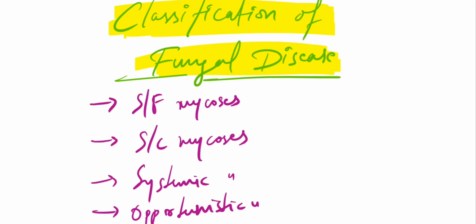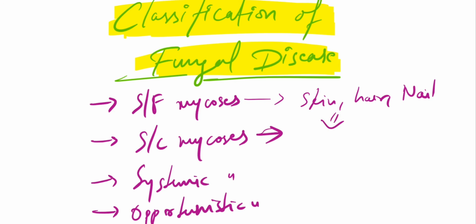Alright, superficial mycosis, just hearing it you know that superficial things are going to be involved. So what superficial things are going to be involved in this infection is your skin, your hair, your nail, alright, for which you want to do your KOH mount. Yes. Then in subcutaneous mycosis, again, all these can be involved, plus your subcutaneous tissue, and plus minus the bone involvement could be there. Not in all cases, but in some cases.